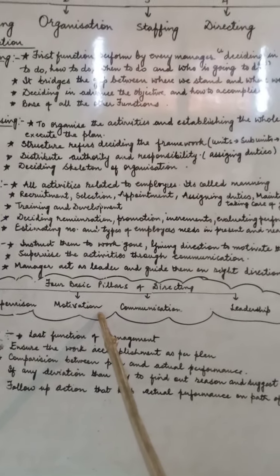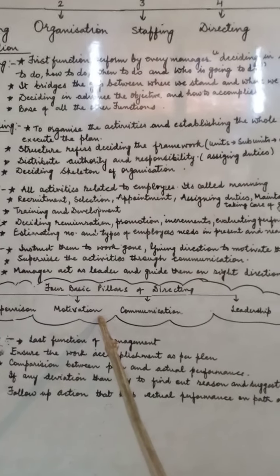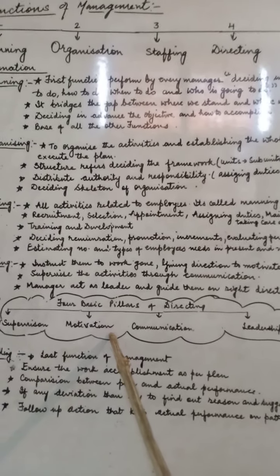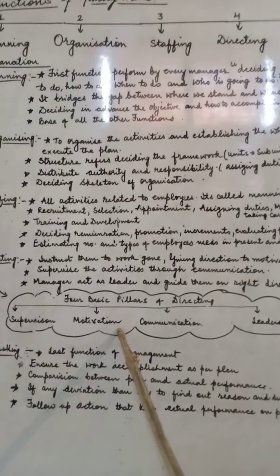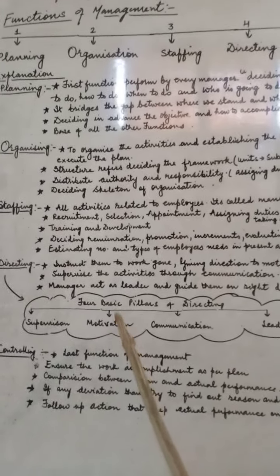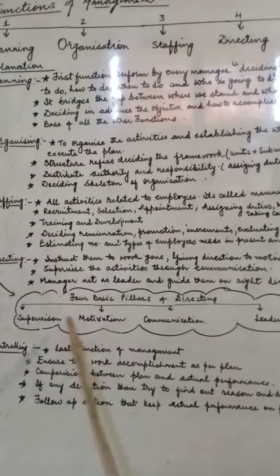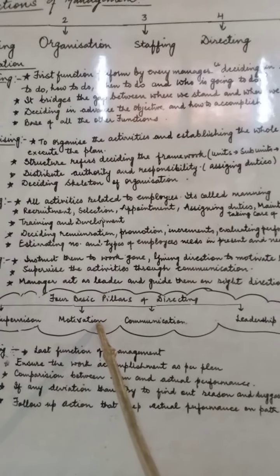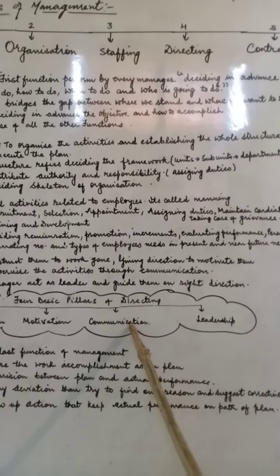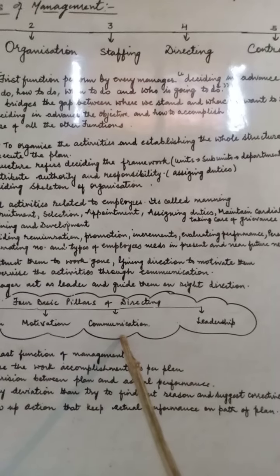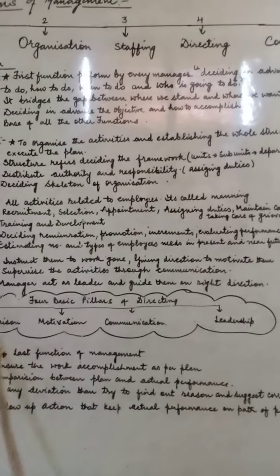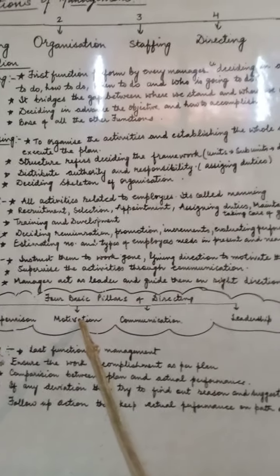Once you have motivated them and triggered their minds for the work, you need not supervise so many times. So motivation along with supervision is very important, and that can only be achieved with the help of communication. Good communication can target both supervision and motivation.